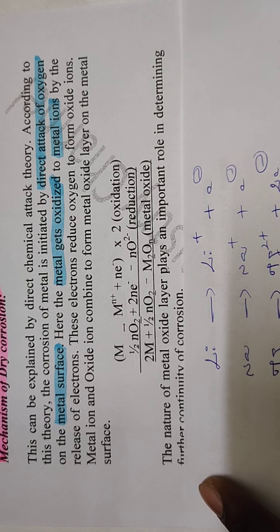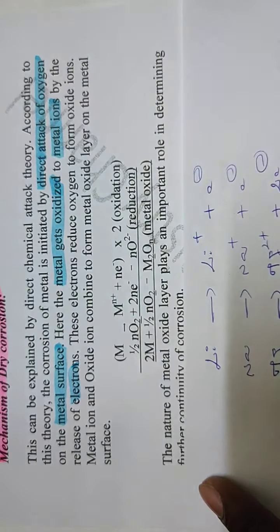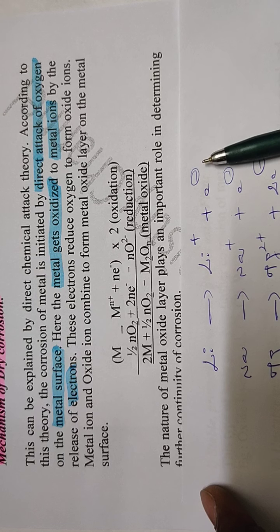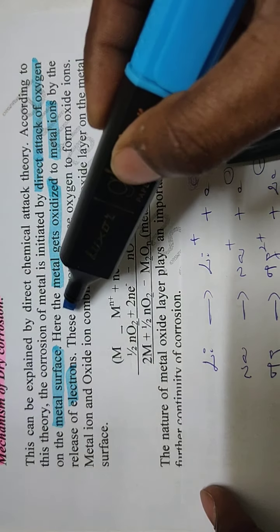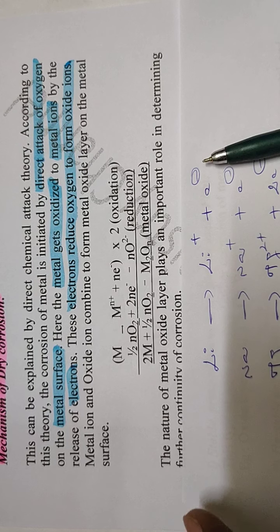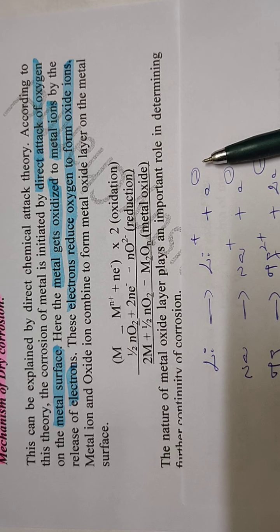These released electrons are utilized for reducing the oxygen, and oxygen is converted into oxide form. The electrons reduce oxygen to form oxide ions, that means oxygen O2 is converted into O2- ions.